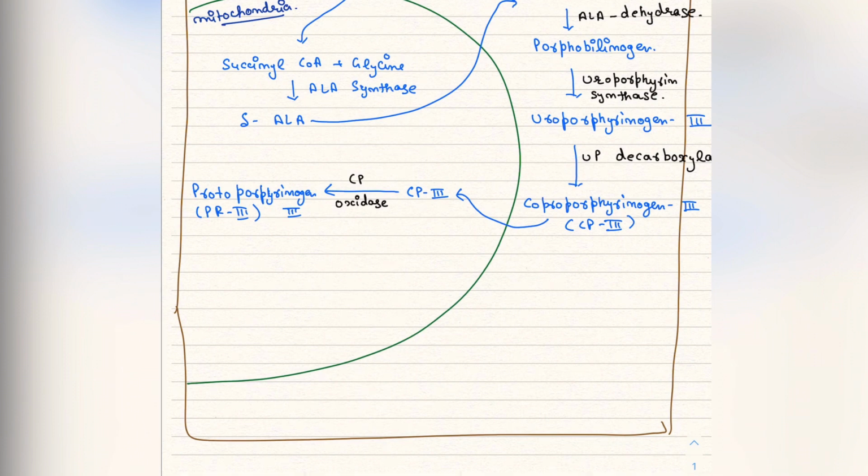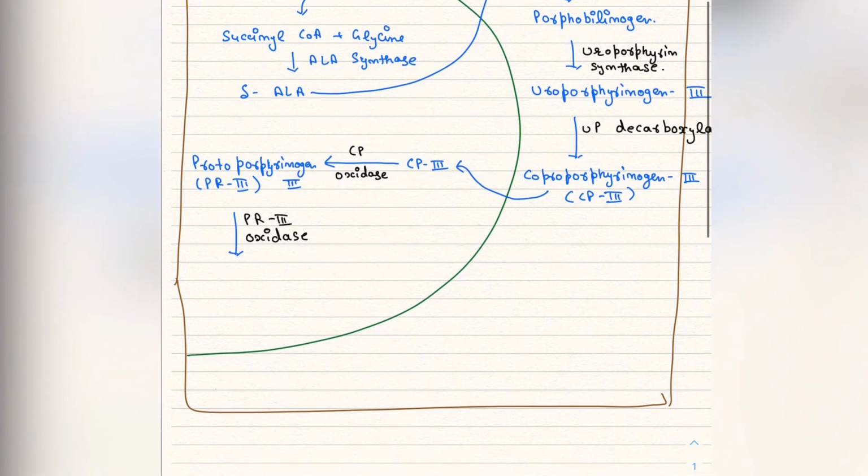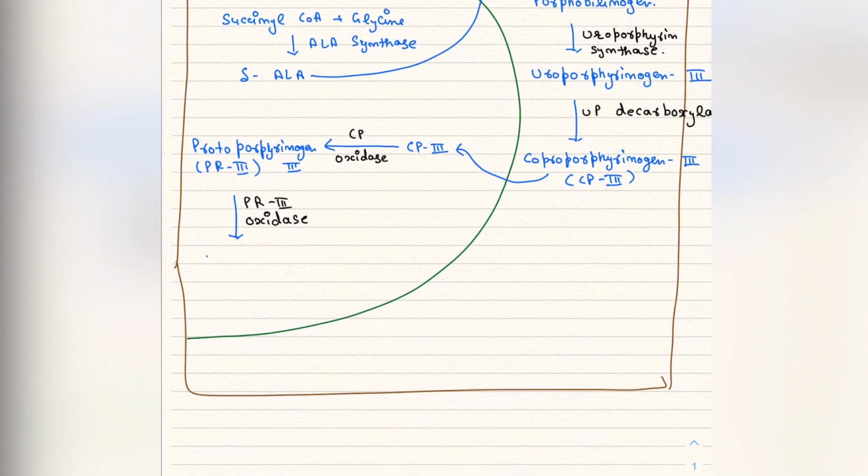Now on protoporphyrinogen 3, protoporphyrinogen oxidase will act and form protoporphyrinogen 9.